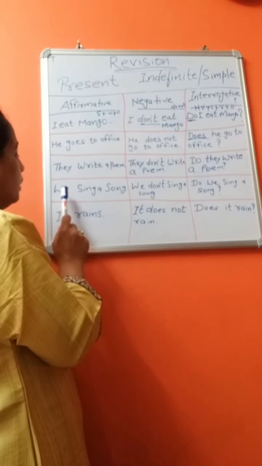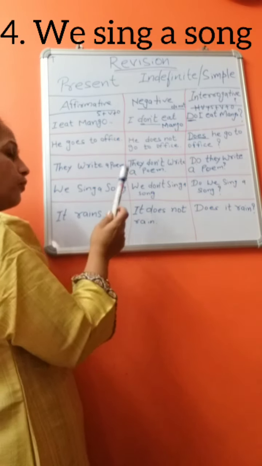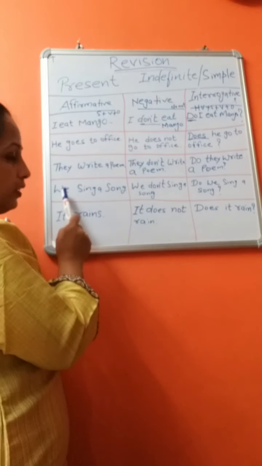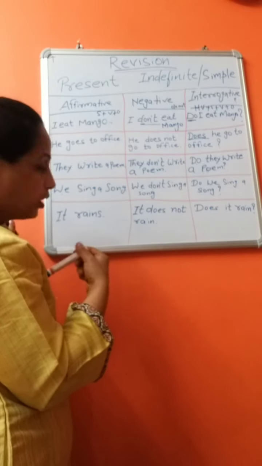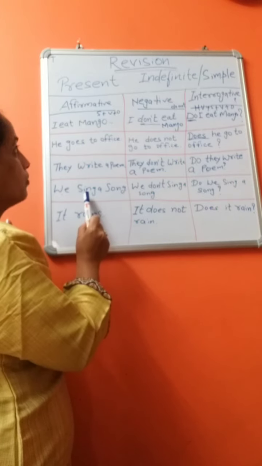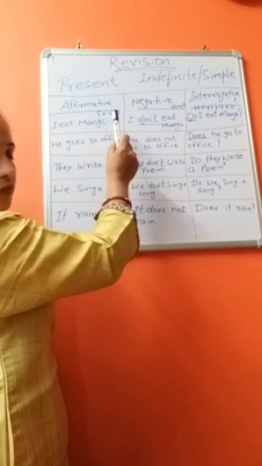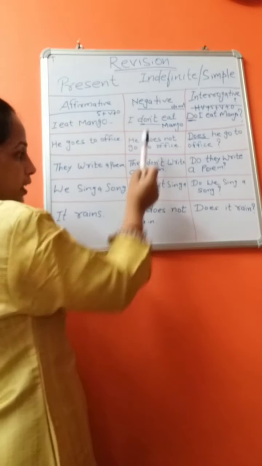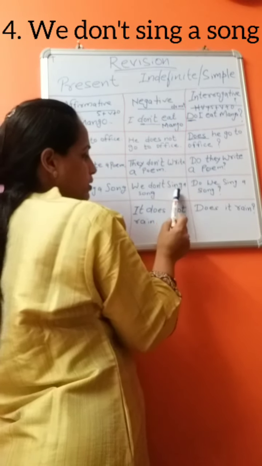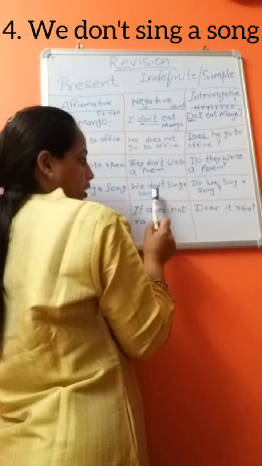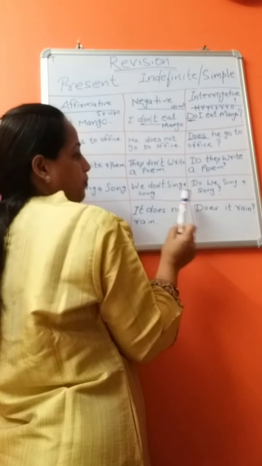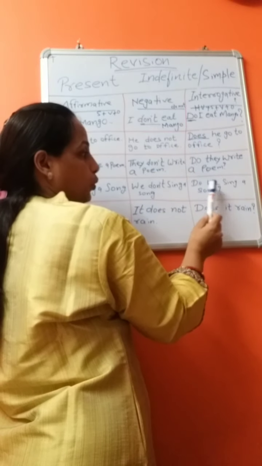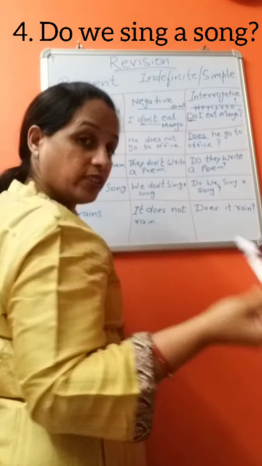Next example, we sing a song. We, first person plural form. We use the first form of the verb and then object. We sing a song. Negative sentence, we don't sing a song. We do not sing a song. In interrogative sentence, do we sing a song?